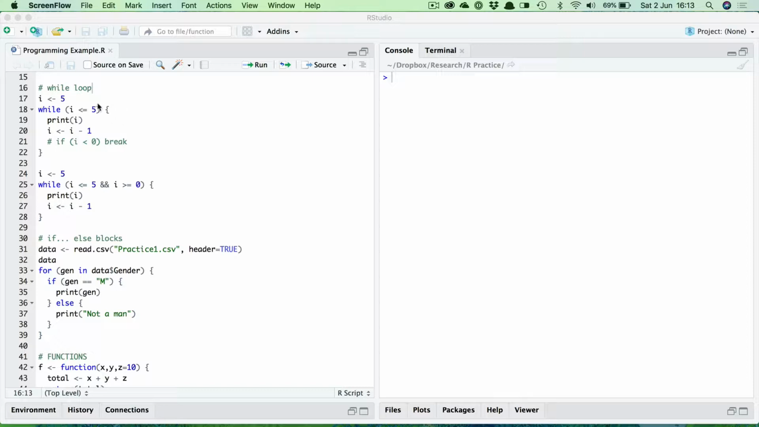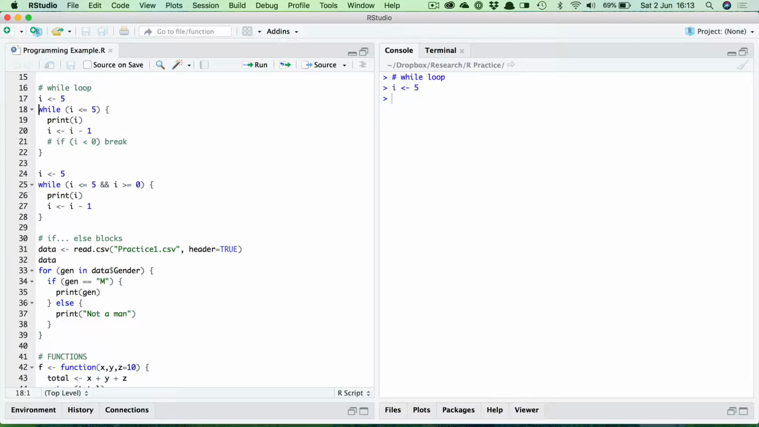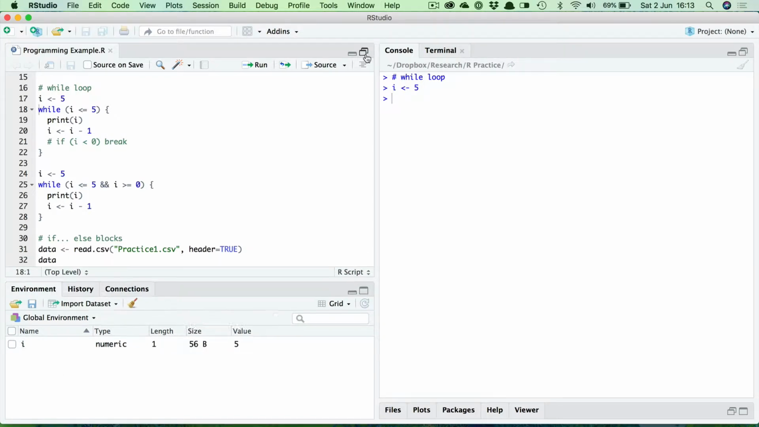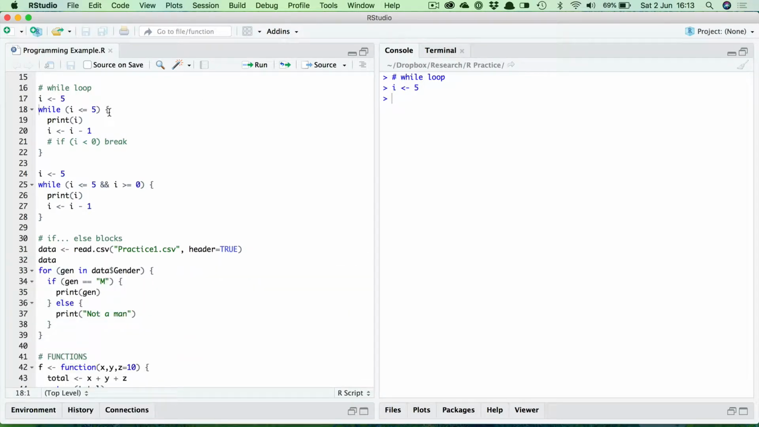So here's a simple example. So first of all, I'm going to set this variable here equal to the value 5. So I'm setting i equal to 5. So there it is in the environment now. Now, I have a while loop here, which is going to print the value of i over in the console, whilst that value is less than or equal to 5.